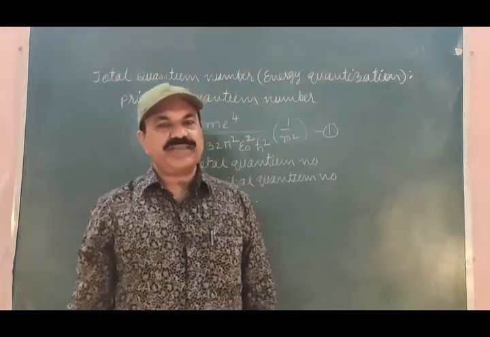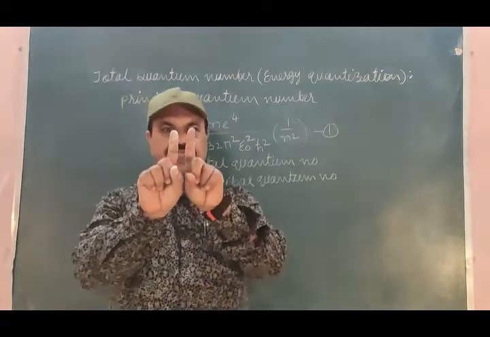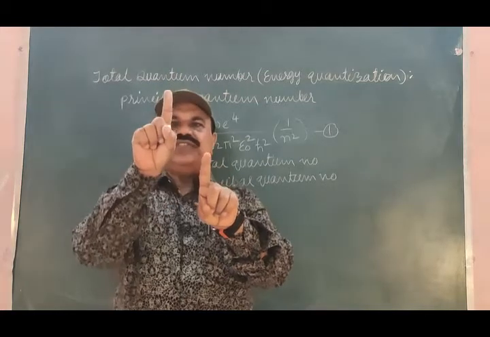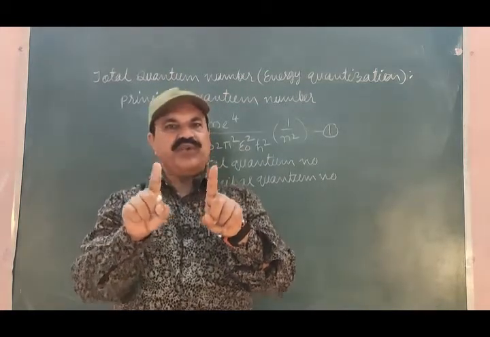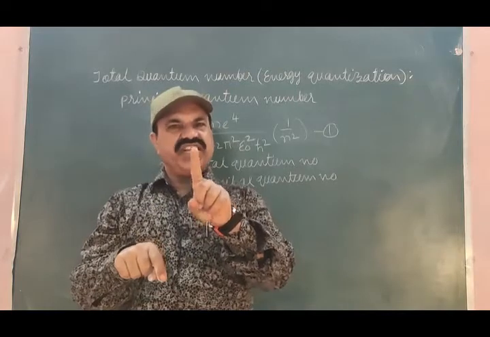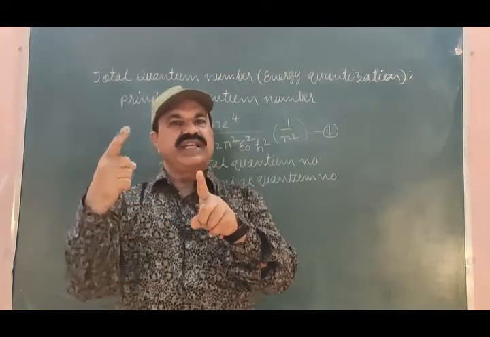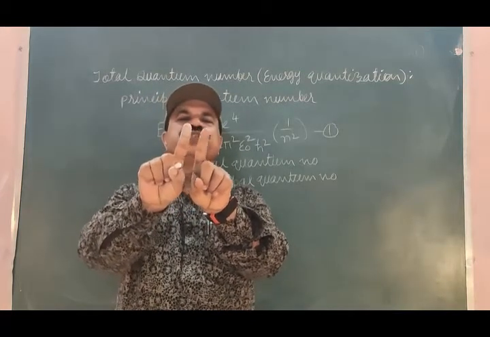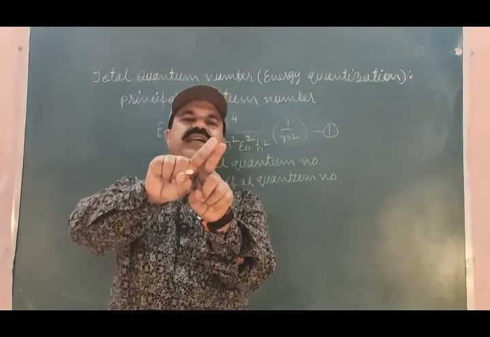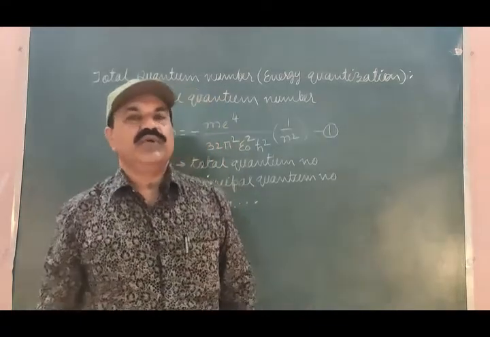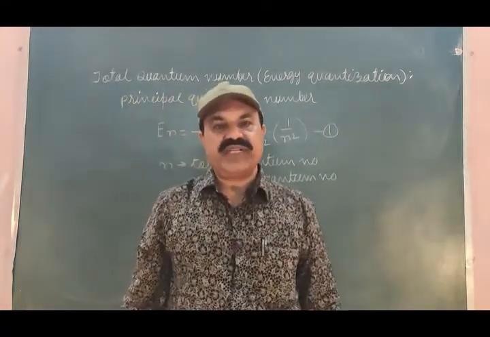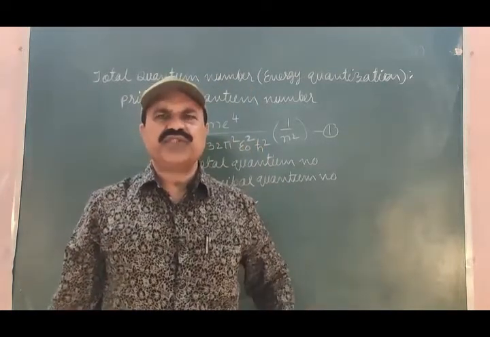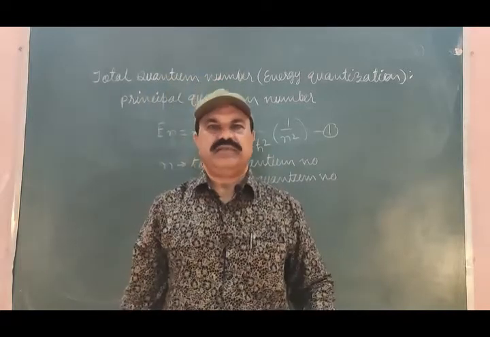When we study the energy spectrum of the earth, we find that the gap between two energy levels, this is one energy level, maybe corresponding to the first value of n, this is the second energy level, maybe corresponding to the second value of n, and if we find the separation between these two energy levels, we find that the separation between consecutive energy levels of the earth is too small to be observable.